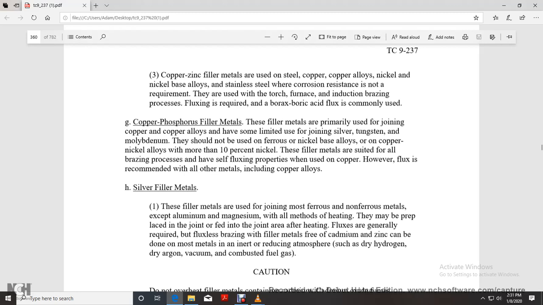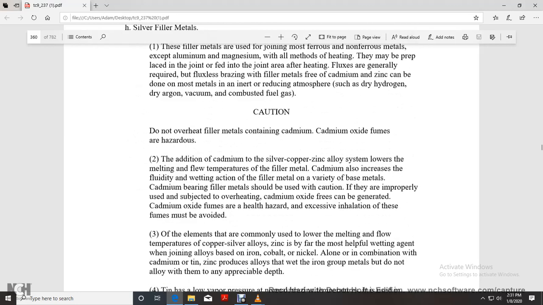Copper-phosphorus filler metal is suitable for joining copper and copper alloys, with some limits for joining silver, tungsten, and molybdenum. It should not be used with ferrous or nickel-based alloys, or copper-nickel alloys with more than 10% nickel. The filler metal is suitable for all brazing processes, and has self-fluxing properties when used with copper. Fluxing is recommended with all the other metals, including copper alloys.